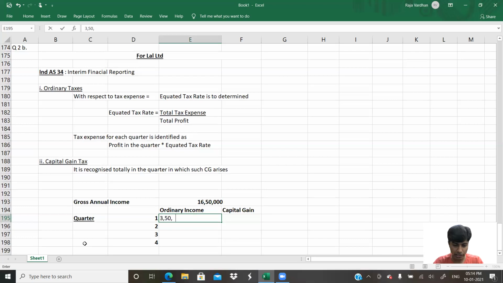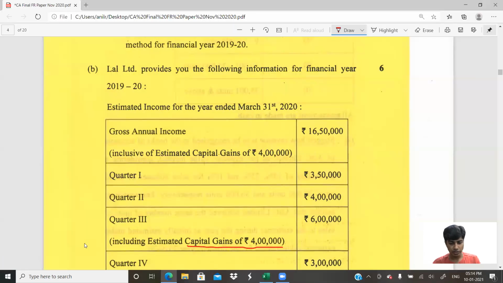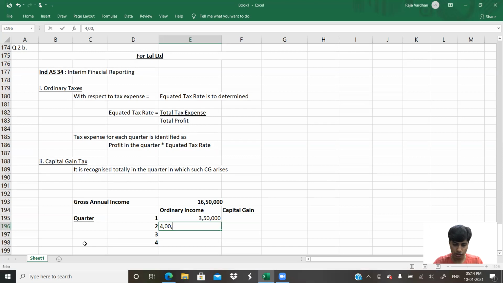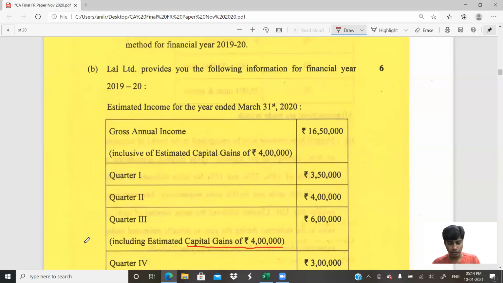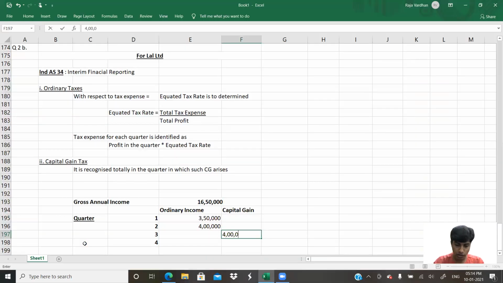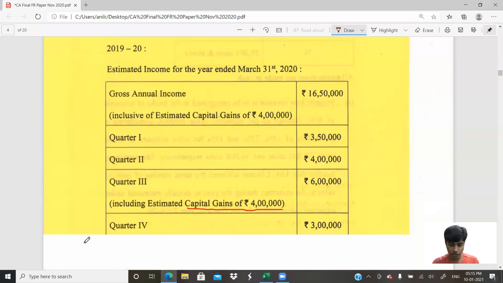3,50,000. Second quarter, 4 lakh. Third quarter, 6 lakh. 6 lakh is the total income. They've told us 4 lakh is capital gain, so ordinary income is 2 lakh. Capital gain in the other quarters is 0. So how much in quarter number 4? Quarter number 4, we have 3 lakh rupees.